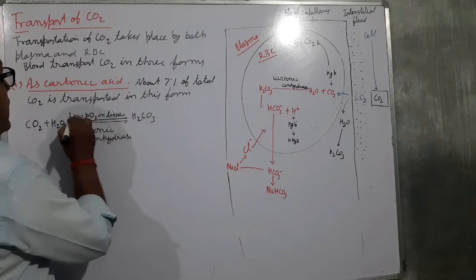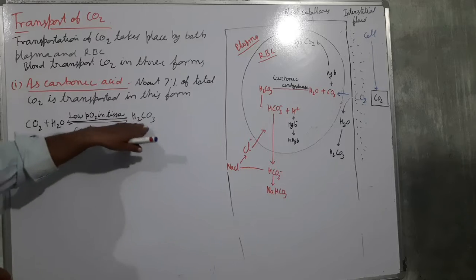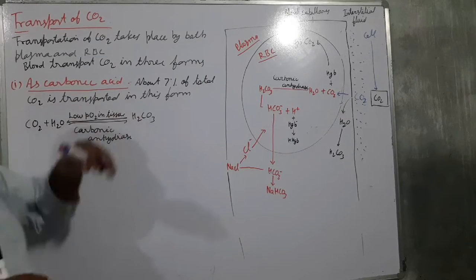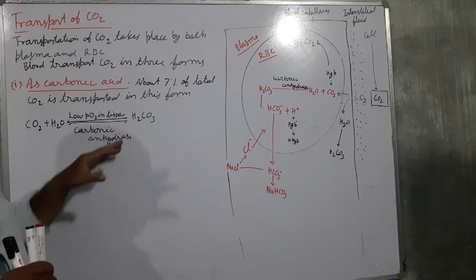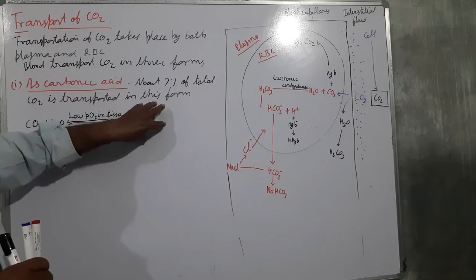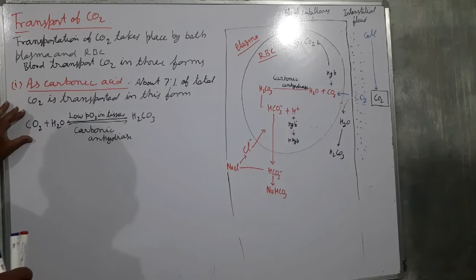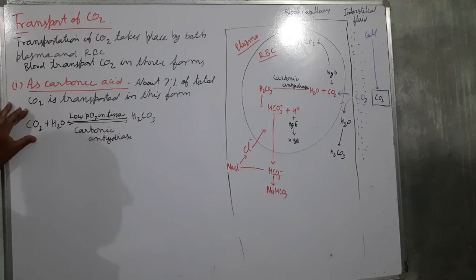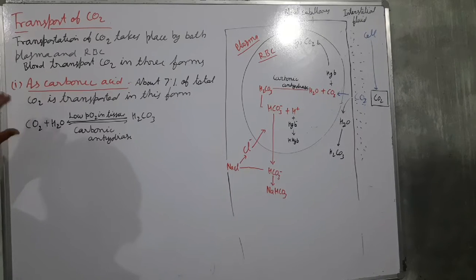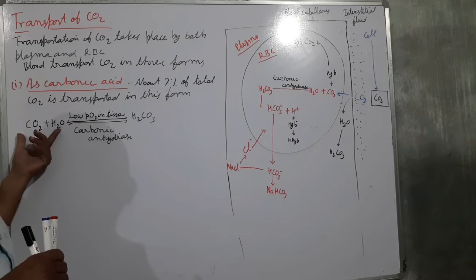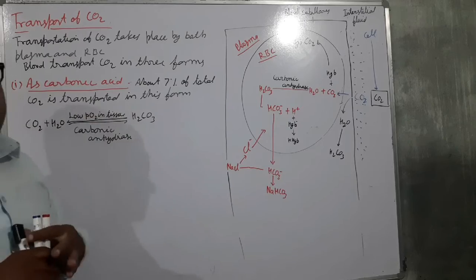These processes are reversible. Carbonic acid can change here, and this can change here. The partial pressure plays a very important role. Inside the tissue, there is a very low partial pressure of oxygen. That is why both combine to form the carbonic acid.